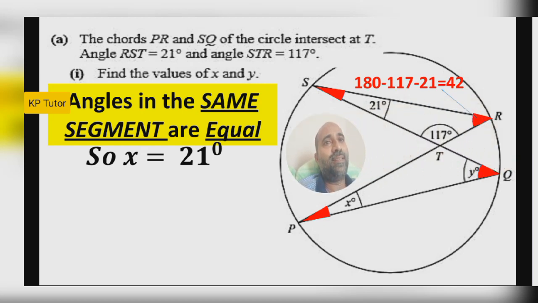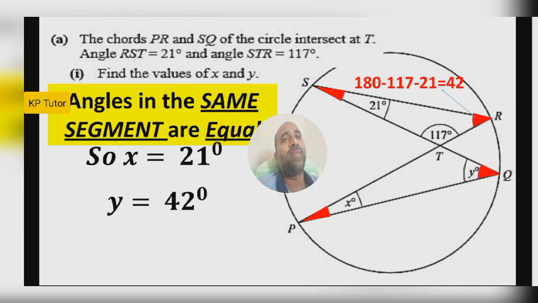Then angles in the same segment are equal, right? So what is the y value? 42. Very easy, right? No need to think, no need to learn by heart, nothing. Only thing you have to remember: angles in the same segments are equal. That's all. So let's move to the next.